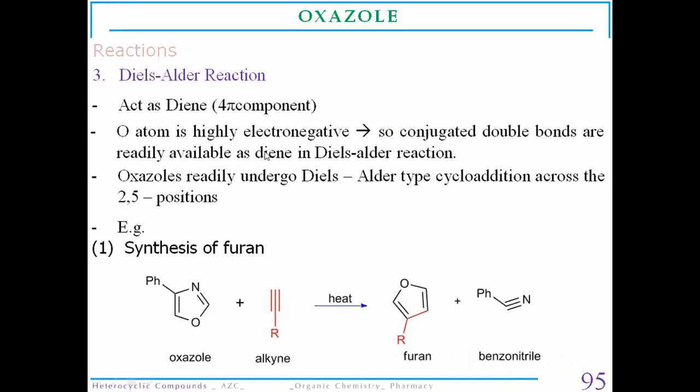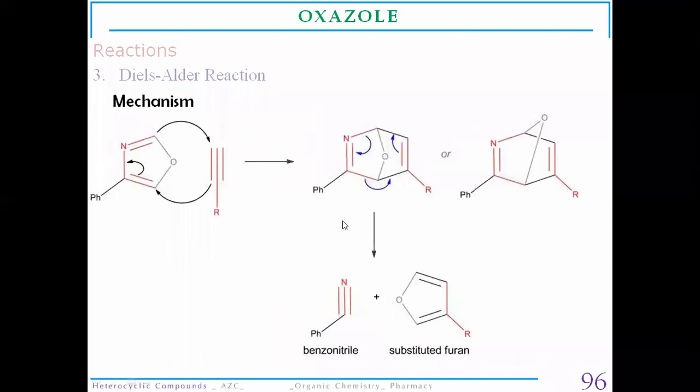So the Diels-Alder reaction of oxazole is used for the synthesis of furan from oxazole, using alkyne molecules. This is the mechanism of the reaction.